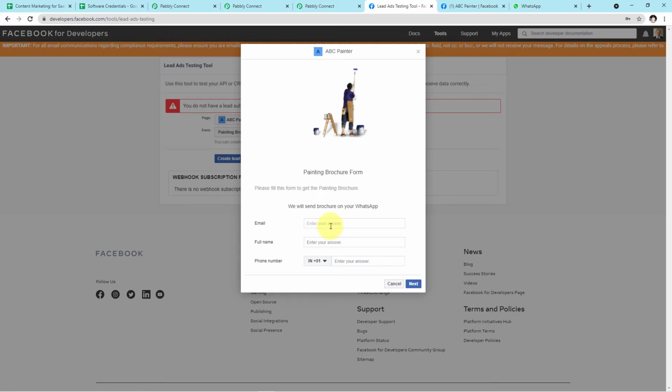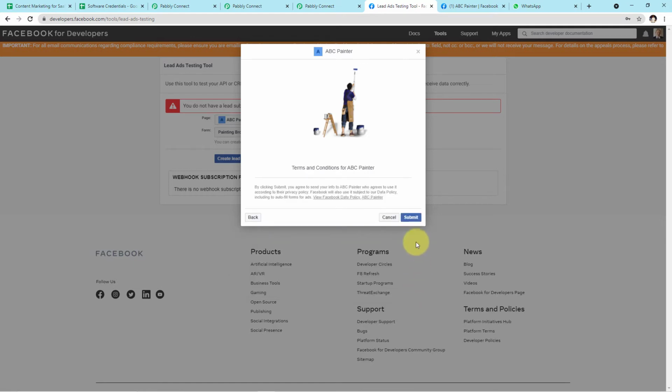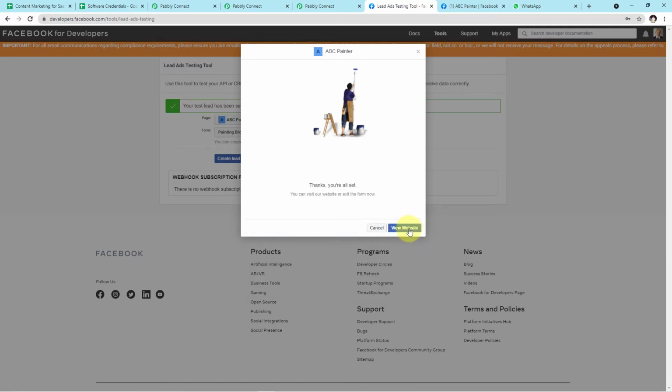Okay, so we'll fill up the details here. Let's say our customer's name is Sam John. The email ID is sam000@gmail.com. Now we will enter the name, which is Sam John, and the mobile number. Okay, now I'll click on submit. So we have successfully submitted the form.